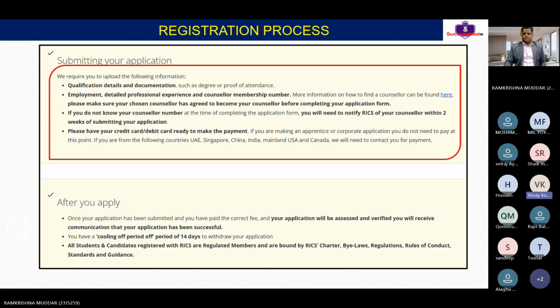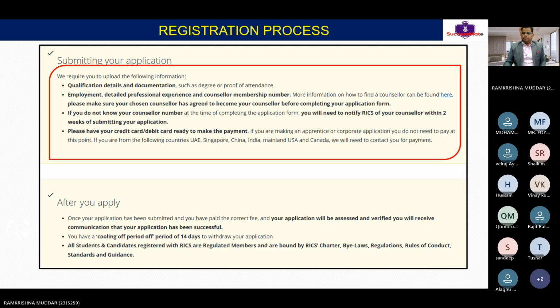No problem, there is no criteria problem. You can take a counselor from anywhere, as long as he is MRICS or FRICS qualified. Okay? Any other questions, guys? Mr. Mohammad Hussain or Mr. Faisal, Sandeep, if you have any question, just clear your doubt. No problem. I am ready to answer all your questions. Don't be reluctant.